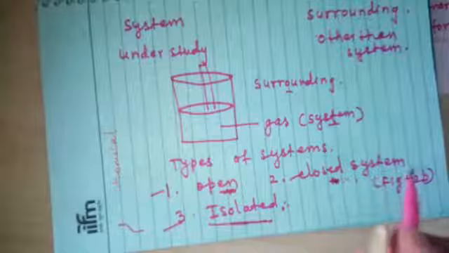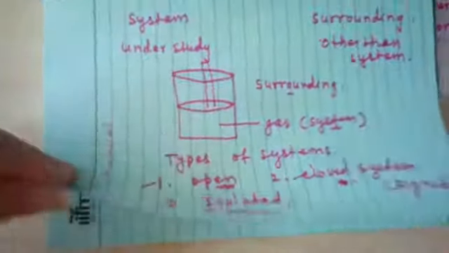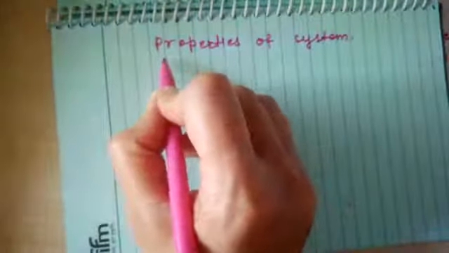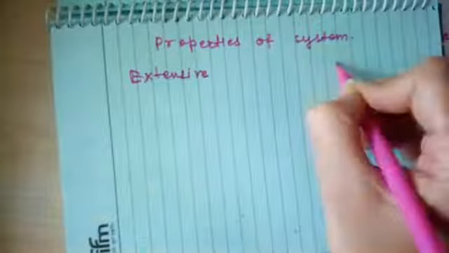Now when we proceed further, we'll talk about the properties of system. This is a very important concept. Many questions can be asked based on these properties of system. In case of properties of system, there are two types of properties. One is extensive property and the other is intensive property.